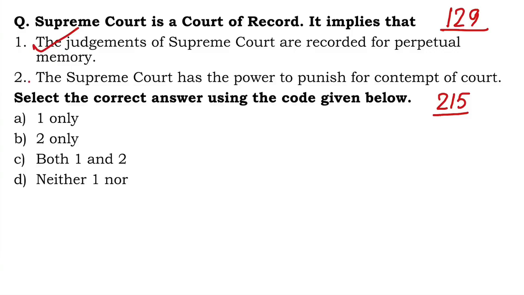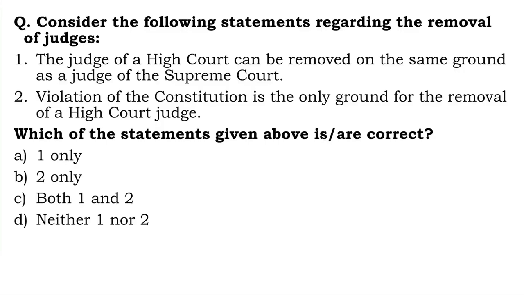And number 2, the Supreme Court has the power to punish for contempt of court. Yes, Supreme Court being a court of record has the power to punish for its contempt. It also has the power to review its own decisions by virtue of being a court of record. These two powers also exist or are available to the high courts as well. 1 and 2 both are correct. C is the right answer. And then the next question, which is the last question for today.